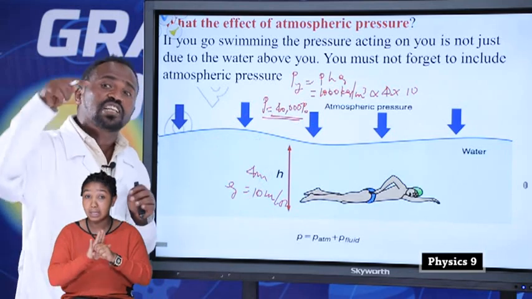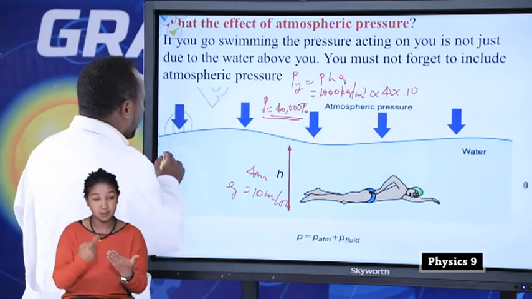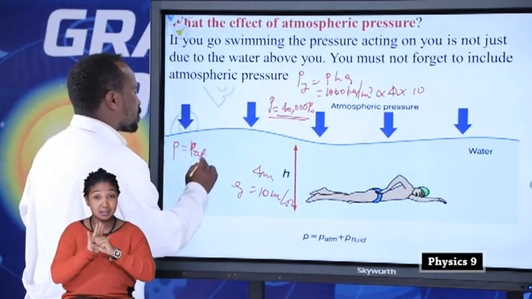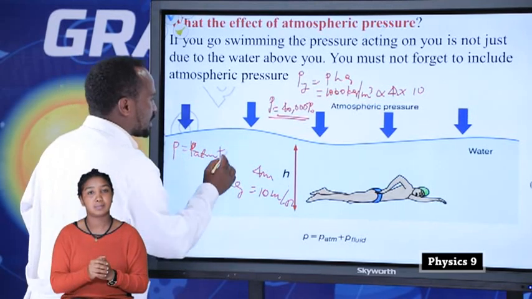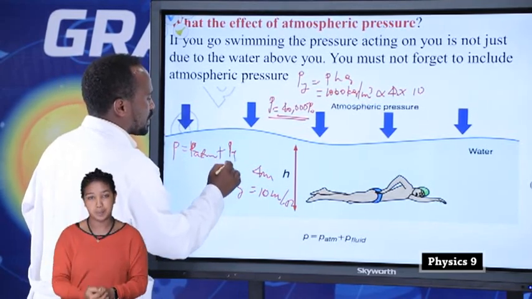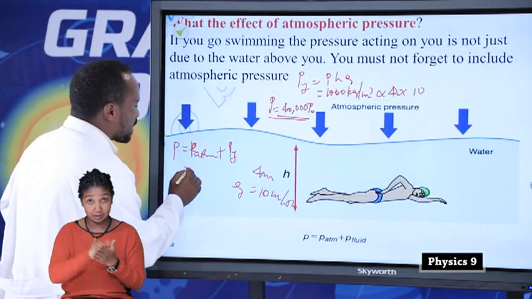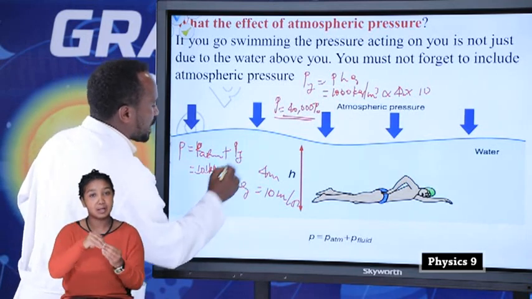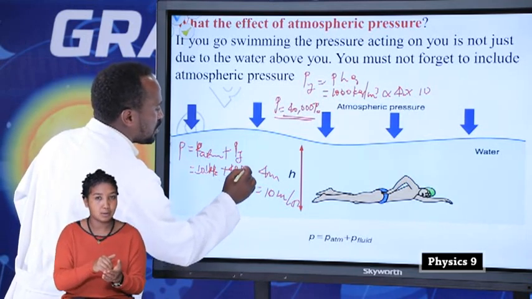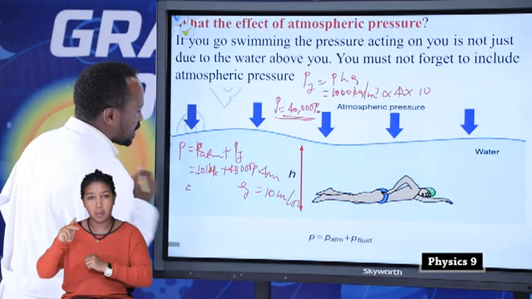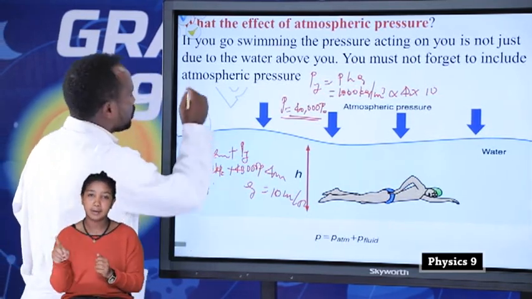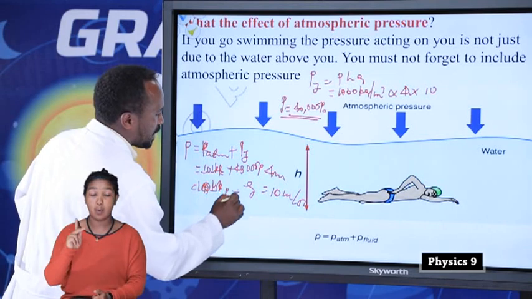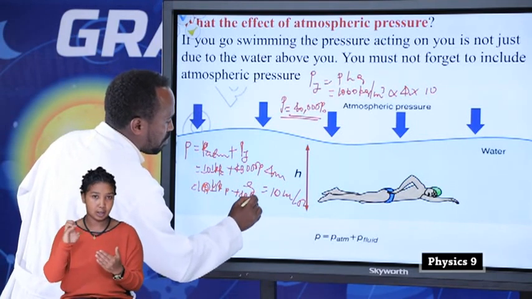Now the pressure acting on the person: total pressure is equal to atmospheric pressure plus fluid pressure. We know that atmospheric pressure is 101 kilopascal, plus fluid pressure is 40,000 Pascal. Changing to kilopascal, that is 101 kilopascal plus 40 kilopascal.